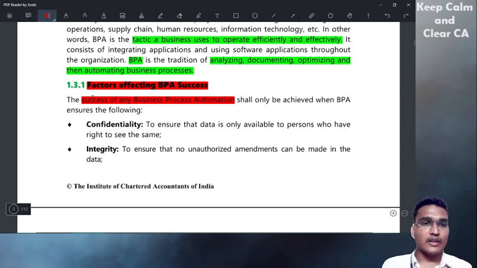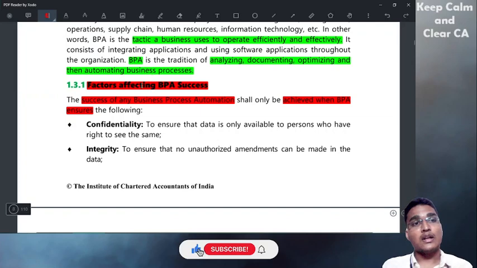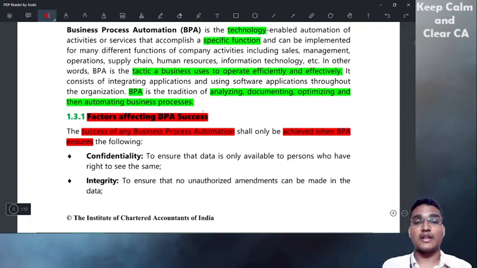The success of any business process automation shall be achieved when BPA has the following factors. If the automation succeeds, what will happen? They will achieve the three E's: efficiency, effectiveness, and economy. Then they will achieve their vision and mission, right?